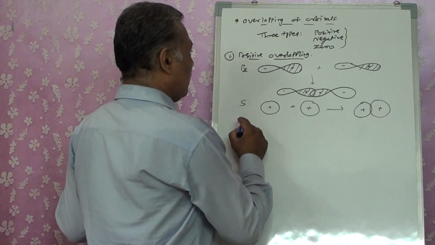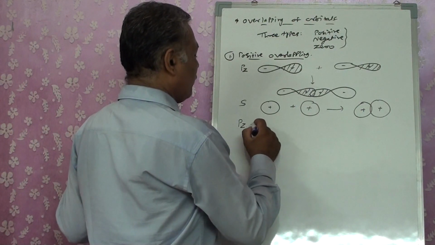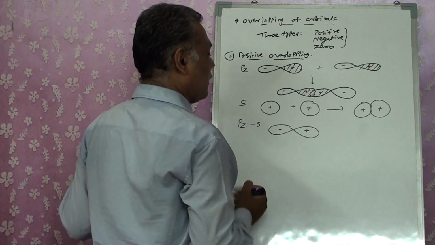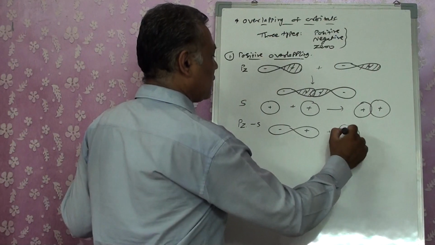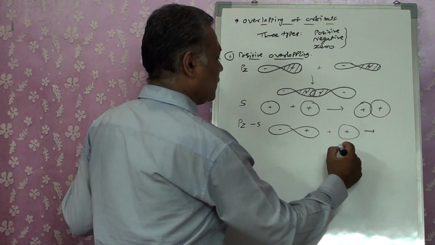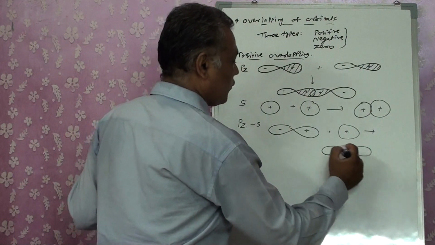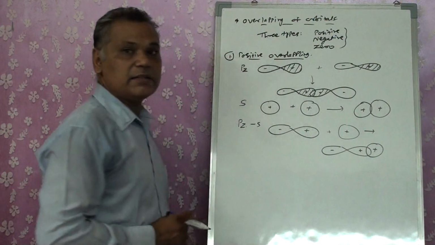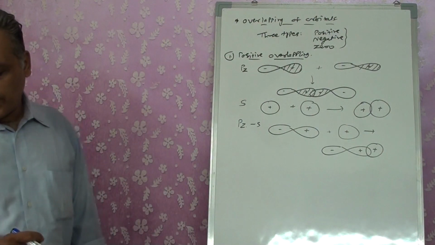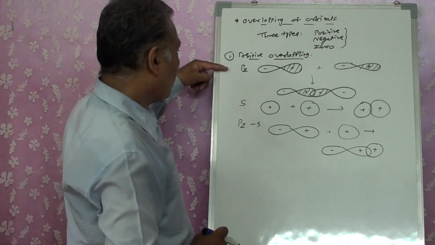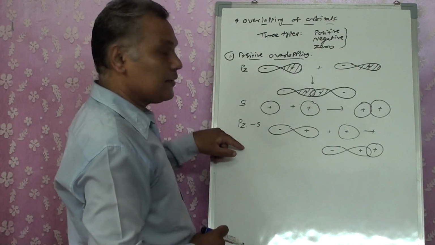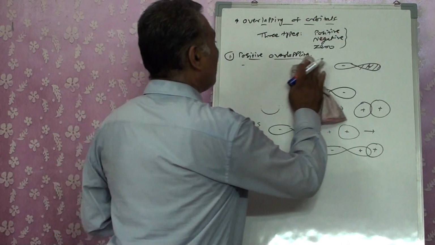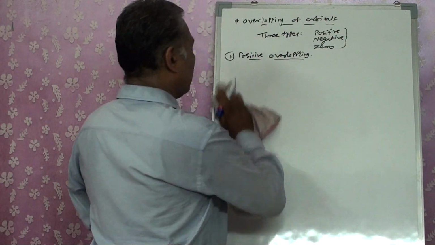But in place of that, if we take a pz with an s orbital, in that case the overlapping takes place from the positive lobe only. So we consider it as plus overlapping of the orbitals, right? Now we took pz and s, right? Let's have, suppose, a py orbital or px orbital going for the overlapping.